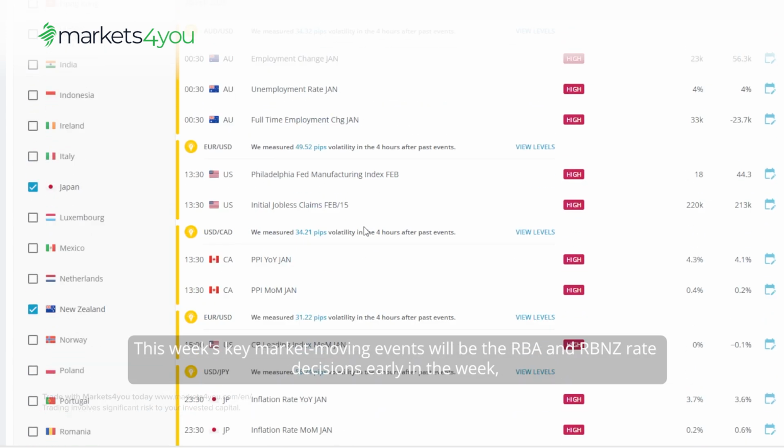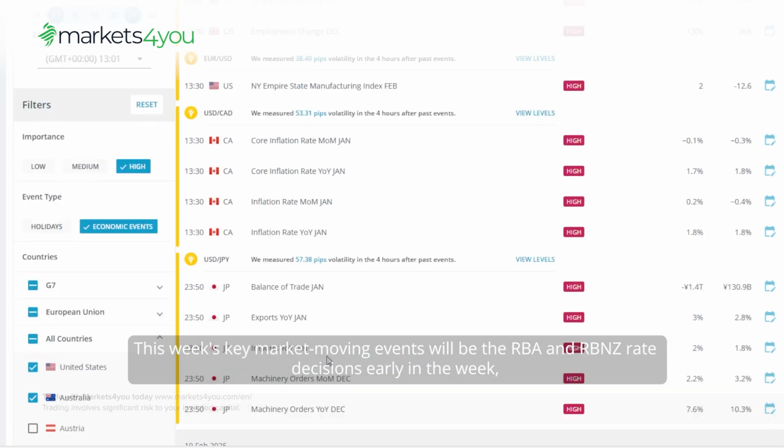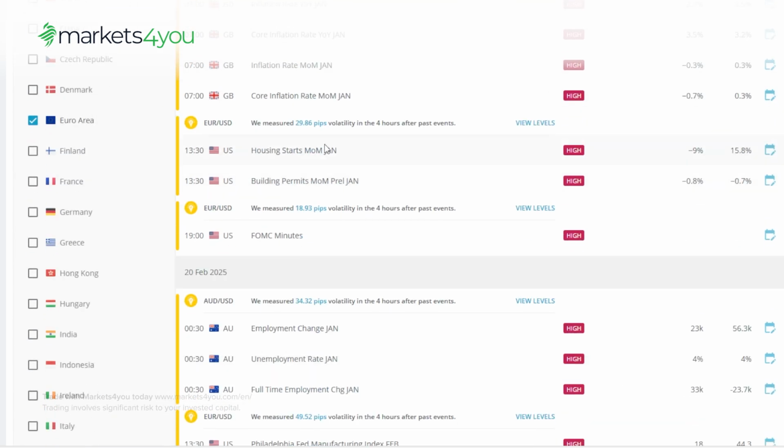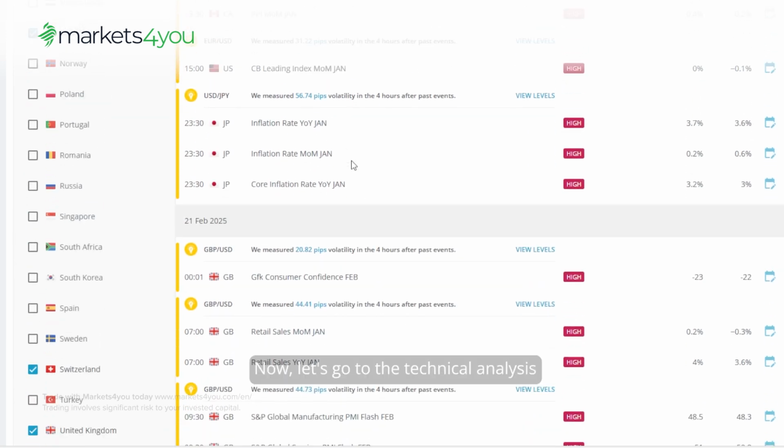This week's key market-moving events will be the RBA and RBNZ rate decisions early in the week, followed by UK inflation on Wednesday and FOMC minutes. These releases should create significant opportunities across major pairs. Now, let's go to the technical analysis.